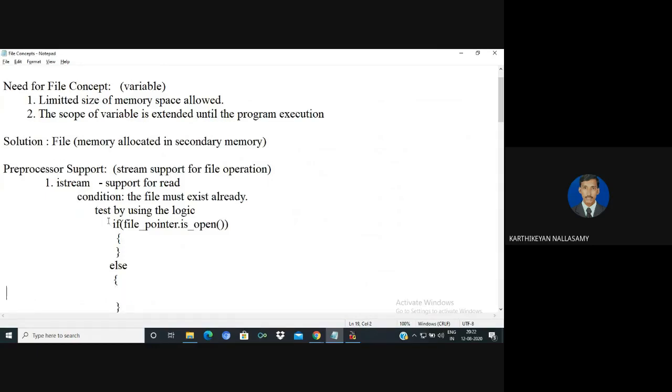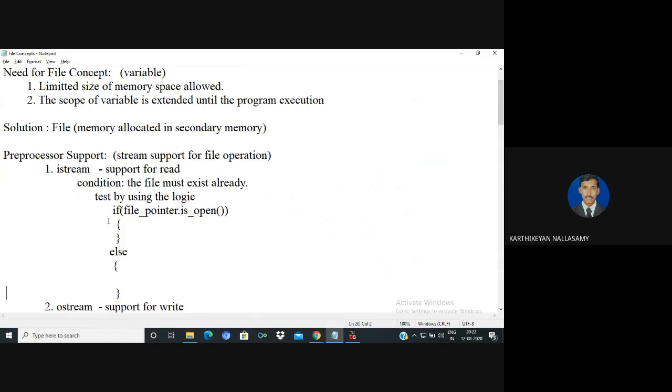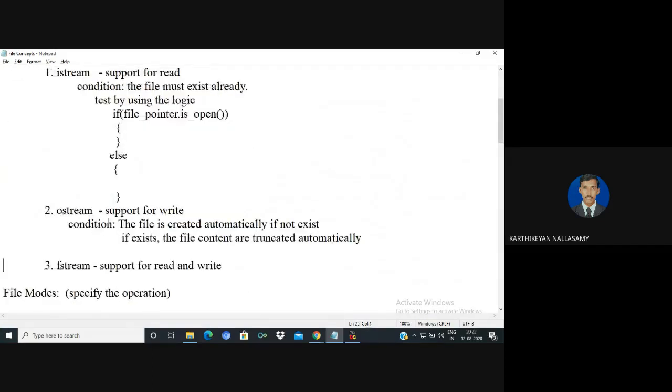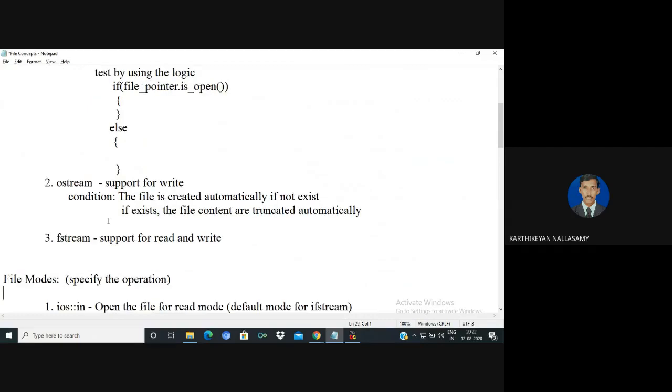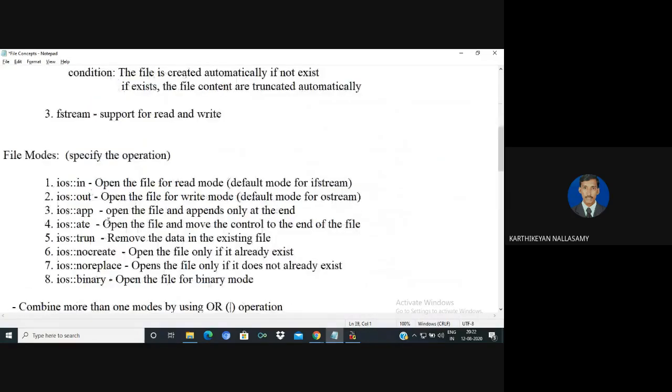So now I have a clear idea for ifstream, and fstream also has the same condition, because it performs both read and write operations, so in the read condition everything will be applicable. Now you have some idea about how the file modes are opened.